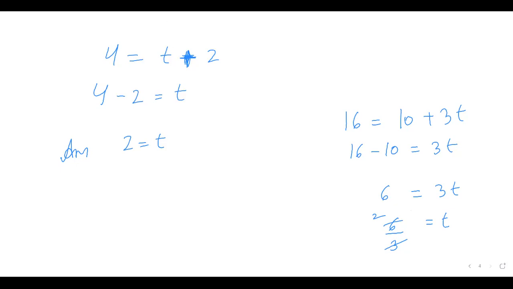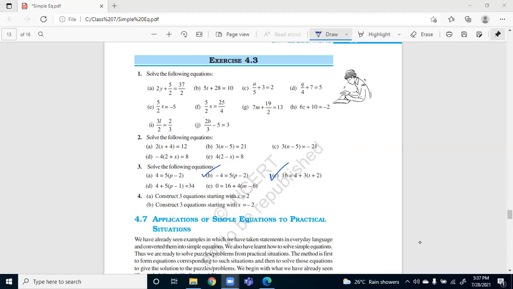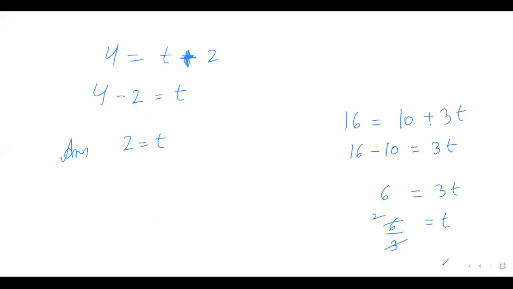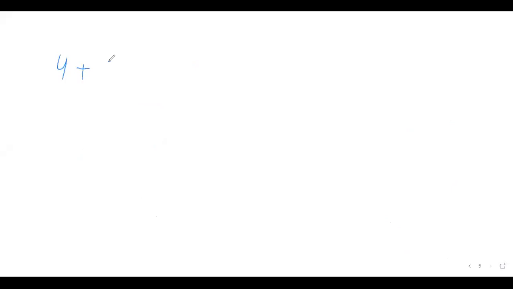Okay, so let's move to the next question. That is the D part. 4 plus 5 into (P minus 1) is equal to 34. Okay, so now I am giving this question to all of you to solve. Okay, ma'am.